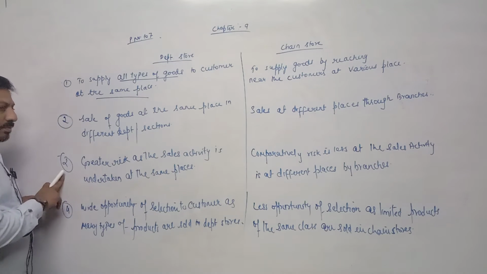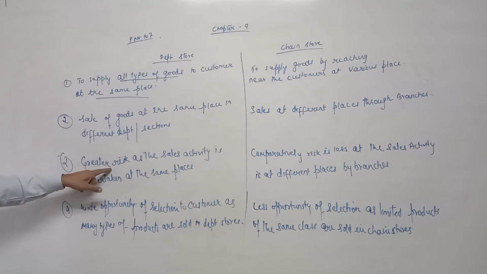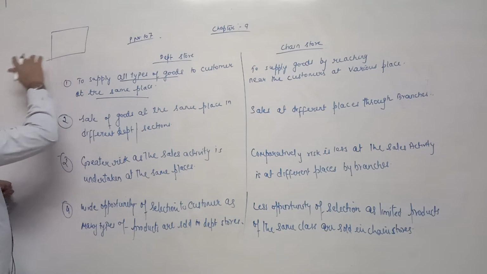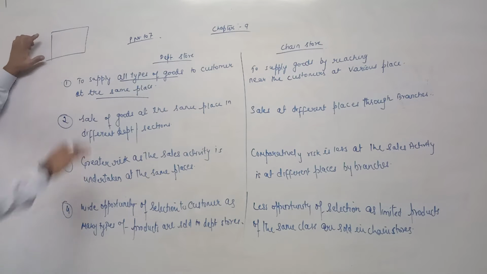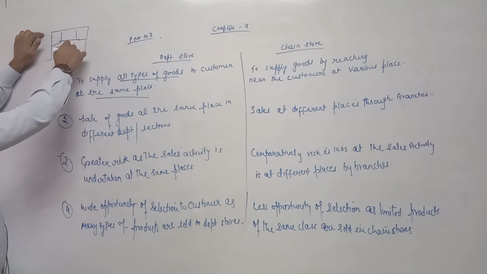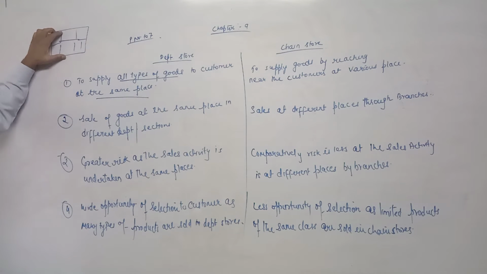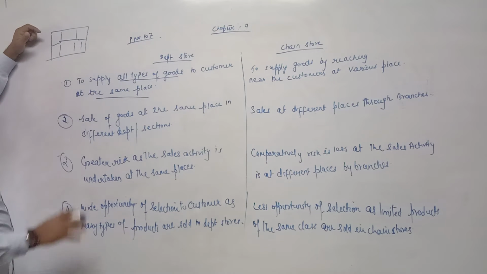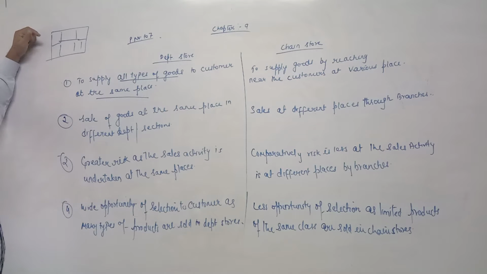Now third point, greater risk is there in case of departmental store. Reason, suppose there is one departmental store and they are selling varieties of goods, but at the same place, whole shop is divided into different sections. So customers approach there. If they are able to grab maximum customers, then they will earn good profit. But if they are not able to establish their business in that locality, in that area in a proper way, then there is risk of facing a loss also.